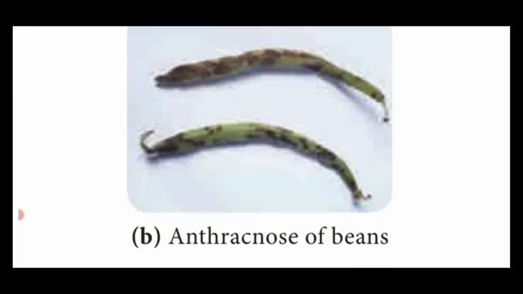That is the fungal disease of beans named anthracnose. See the diagram, the brown color patches on the surface of your beans. That is named anthracnose, caused by a fungus.